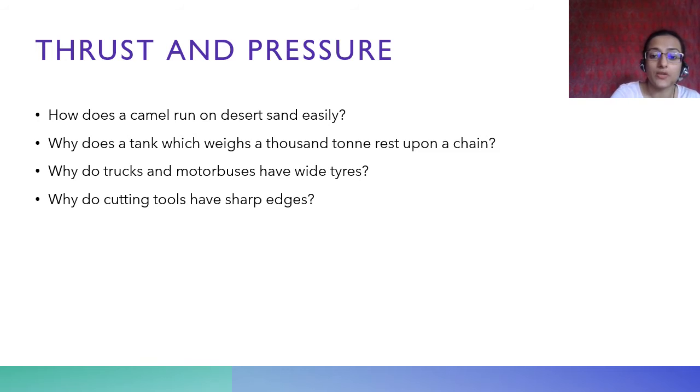Look at the comparison here: a tank has to rest upon a chain like this. A tank has these gear-like wheels and has a chain. And cutting tools have very sharp edges, otherwise it doesn't cut properly if it has blunt edges.